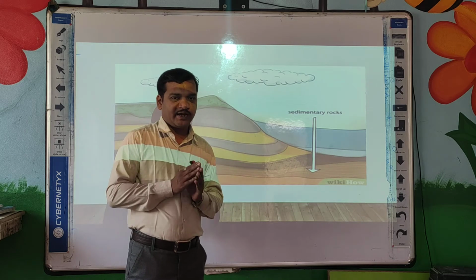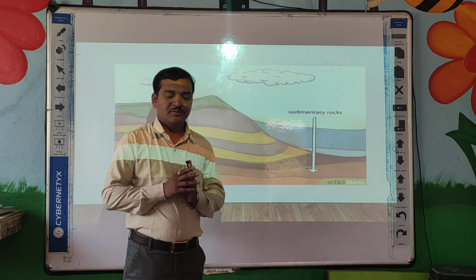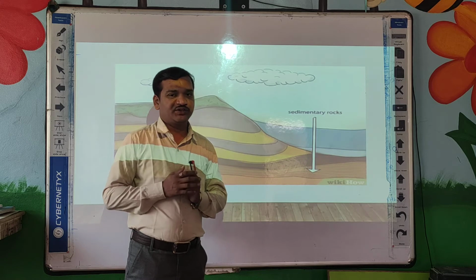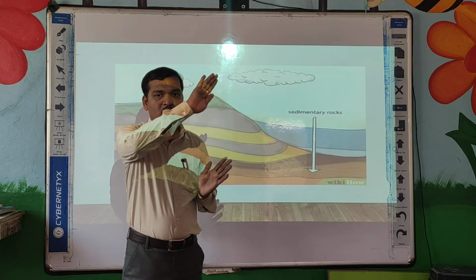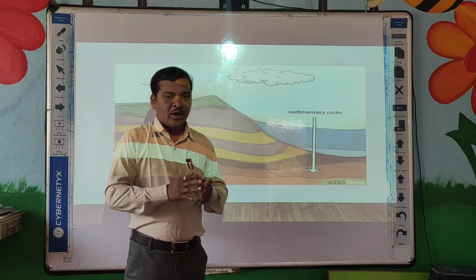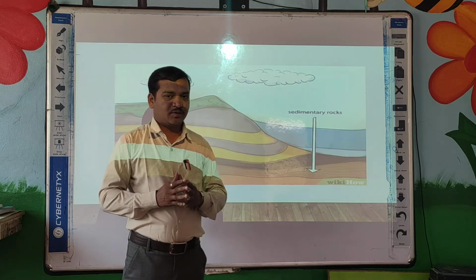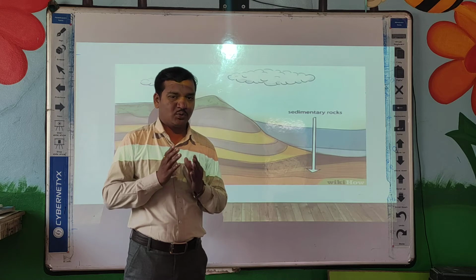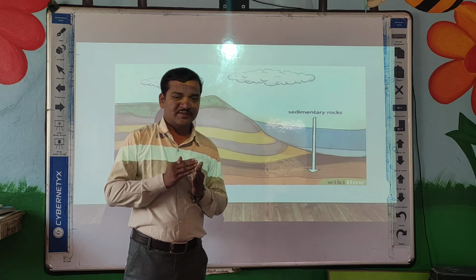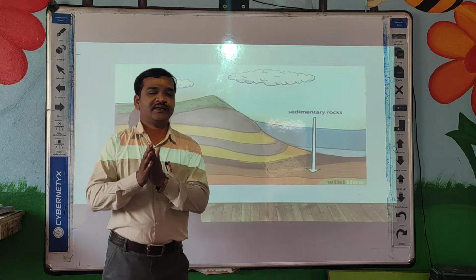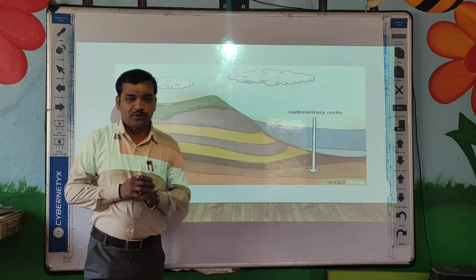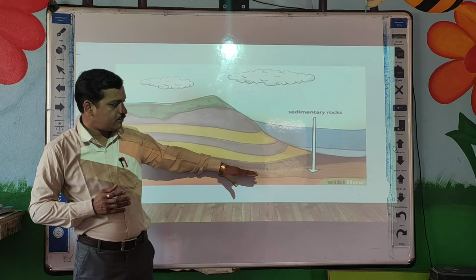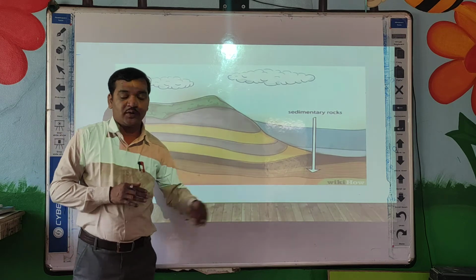At the same time, wind and weather conditions also break down the rock from the mountains. All these broken pieces of rocks form layers called sedimentary rocks. So these layers form sedimentary rock.